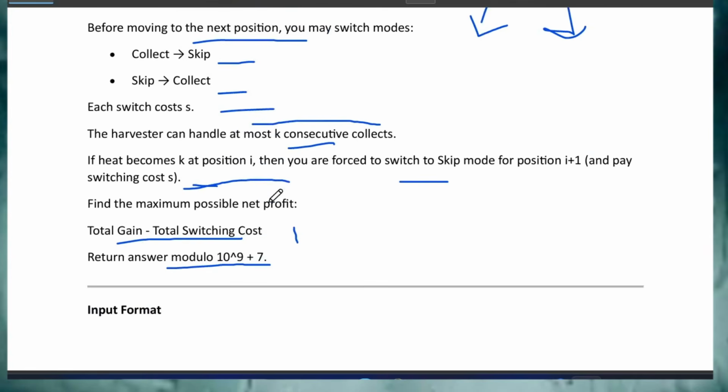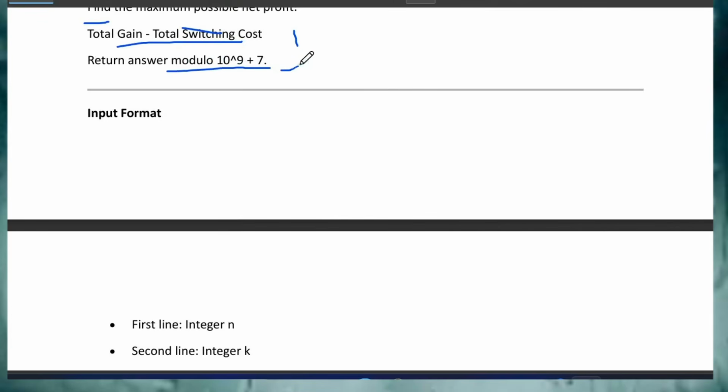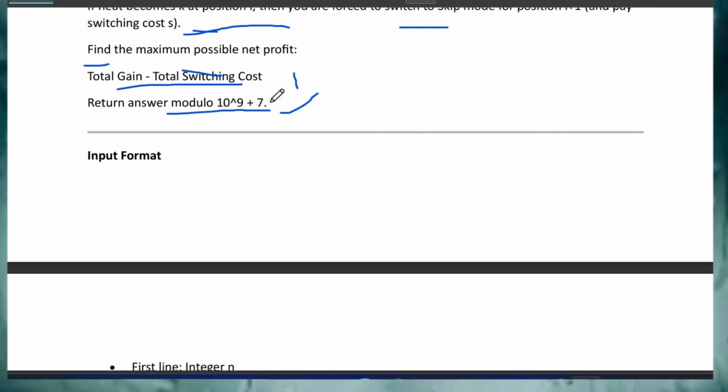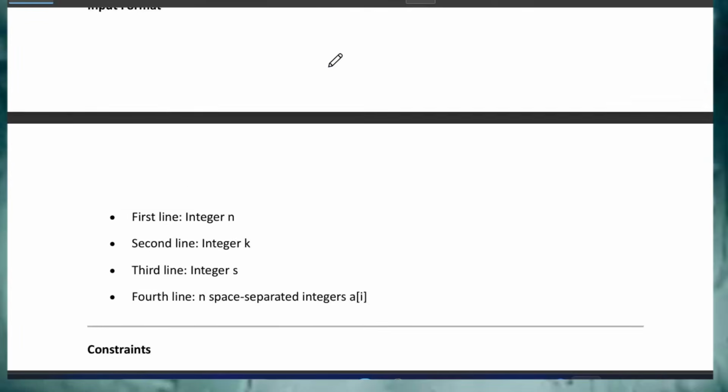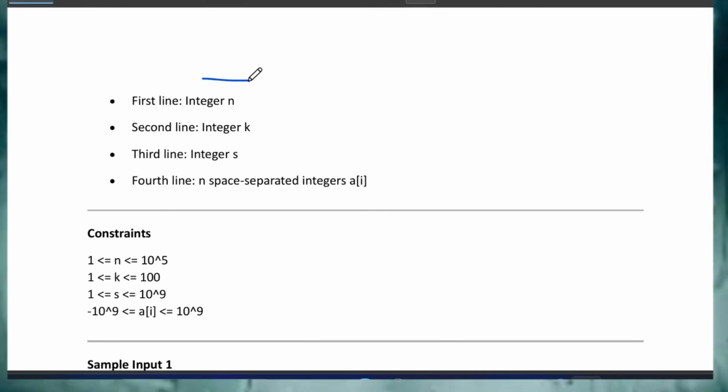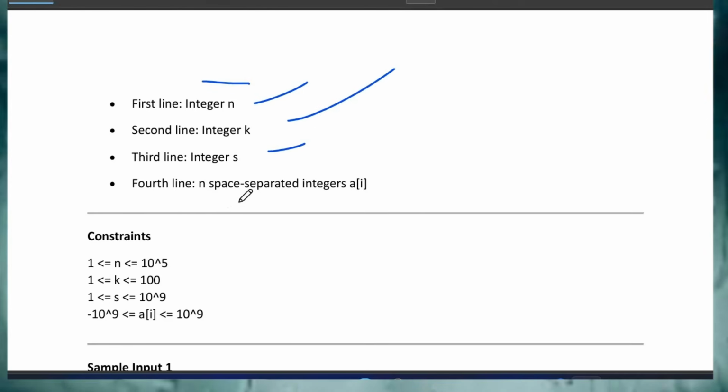You get this by subtracting total switching cost from total gain, and you have to return the answer in modulo. This was a very important part, that you have to give the answer modulo, which means you have to use long values also. So what is the input format? You need not worry about the input format because it will be given in the exam. The first line contains integer n, the second line integer k, and the third line integer s. In the fourth line, n space separated integer values will be given.